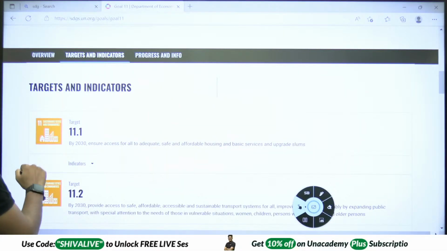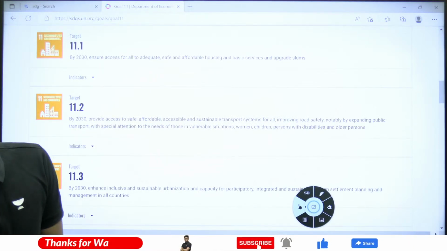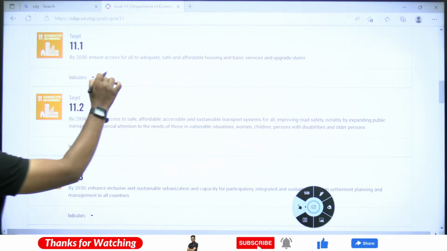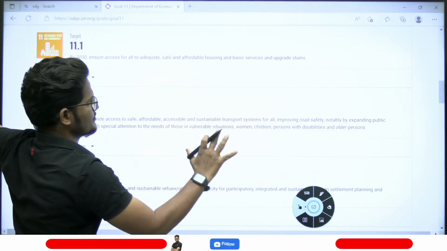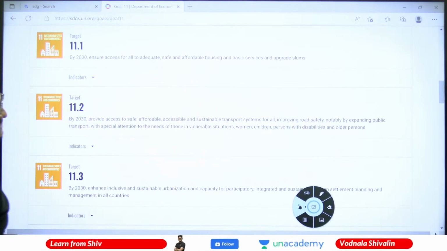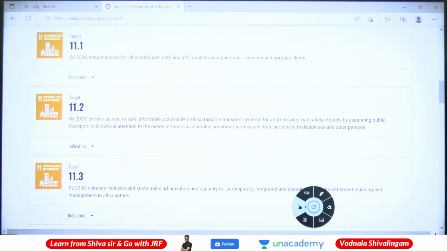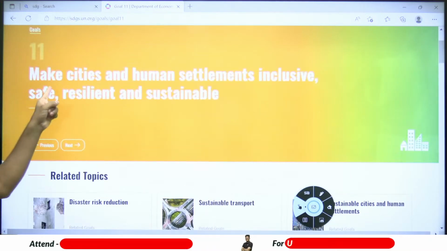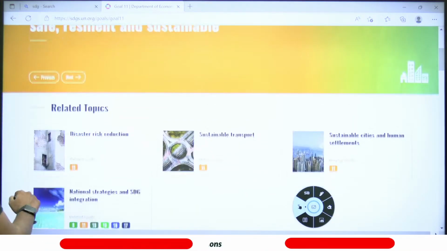Now the targets. Target number one is to ensure access for all to adequate, safe, affordable housing and basic services. How can sustainable development and consumption happen? Because the goal itself indicates: make cities and human settlements inclusive, safe, resilient and sustainable.